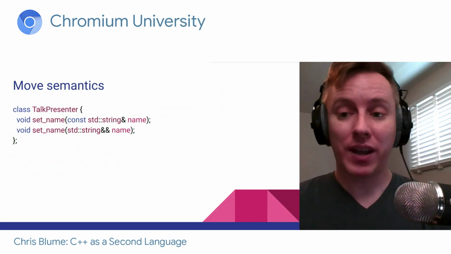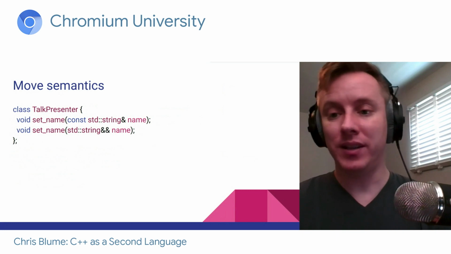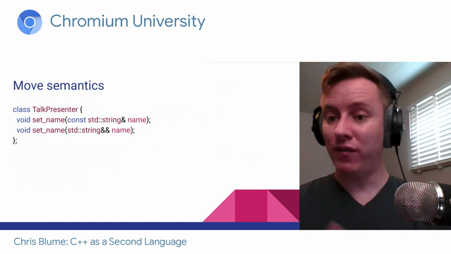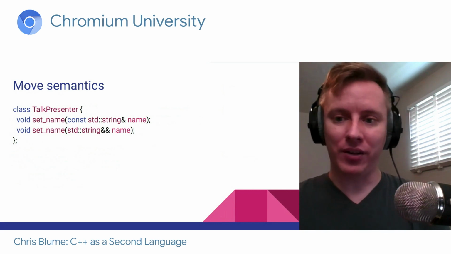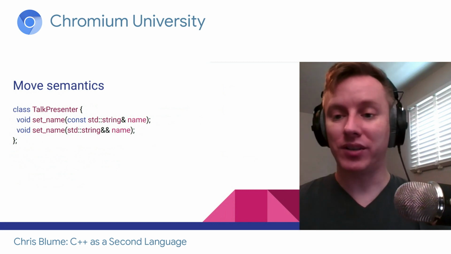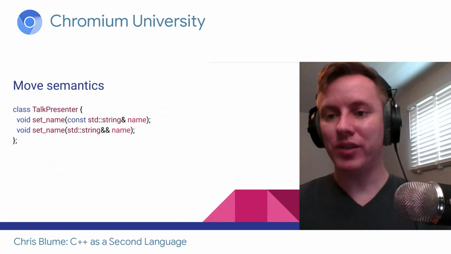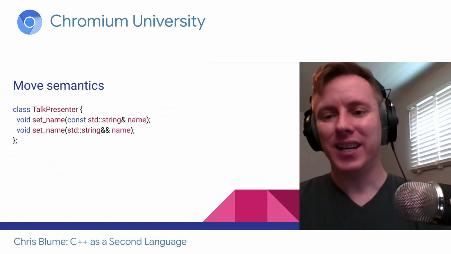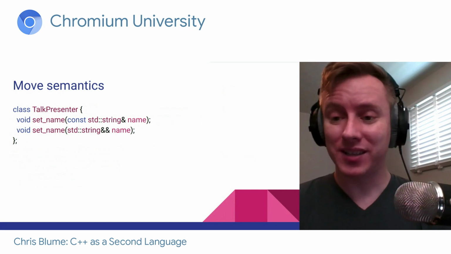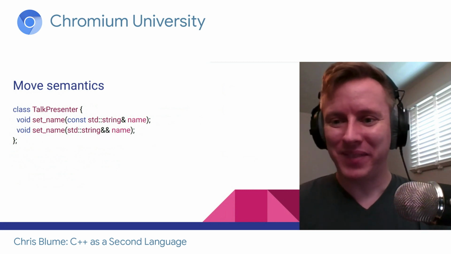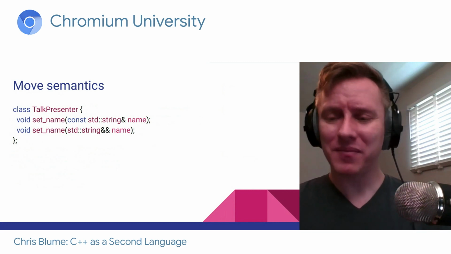And this is only if I have one parameter that can be either copied or moved. What if I have two parameters? Well, now I need four functions. I need an L value, an R value, LL, RR, RL. So you get this geometric explosion with more parameters means more overloads of this function. Now that's not good. And this actually created a stir in the C++ community. We started saying, we don't even know how to write functions anymore. This is a complete mess. What have we done? But we have a solution.